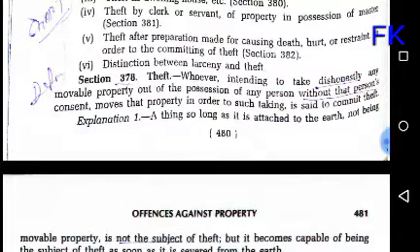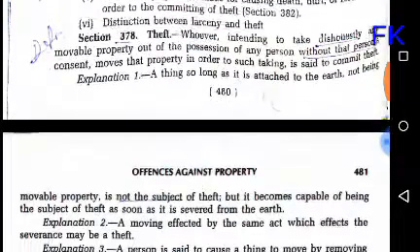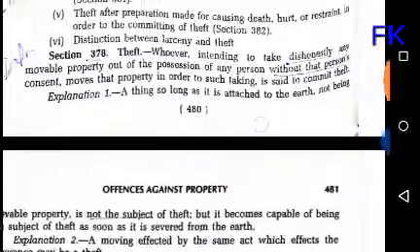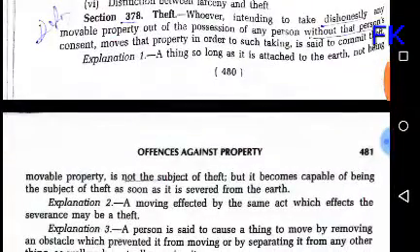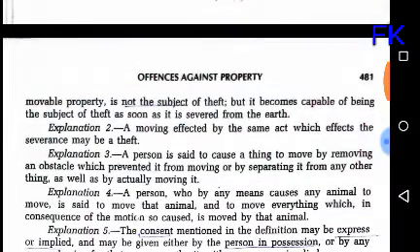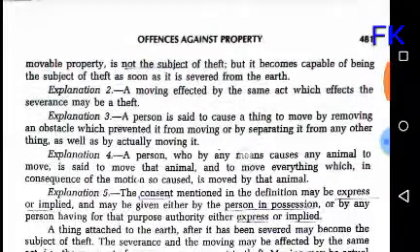Explanation 1: a thing, so long as it is attached to the earth, not being movable property, is not the subject of theft, but it becomes capable of being the subject of theft as soon as it is severed from the earth.